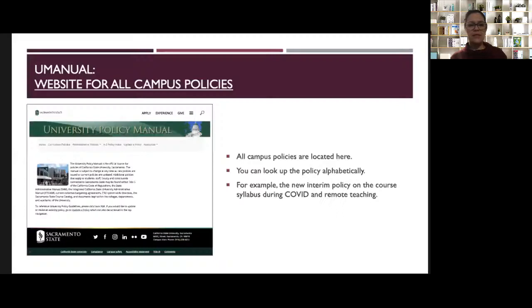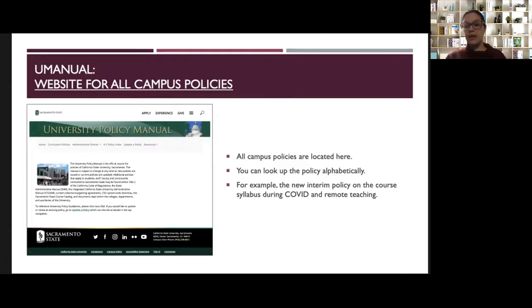And the policies in their original form too, they can be short or long, depending on the policy, but you can go through and read the full one as it might pertain to you, or if you want to see it in its original form. But I really think it's important to just know where these policies are and know how to access them, because you might not be fully aware of all the rights that you have as a student. And you might also want to be more aware of your responsibilities as a student.